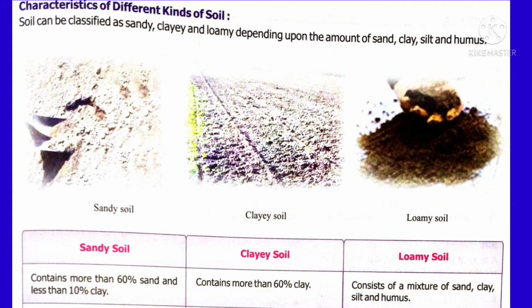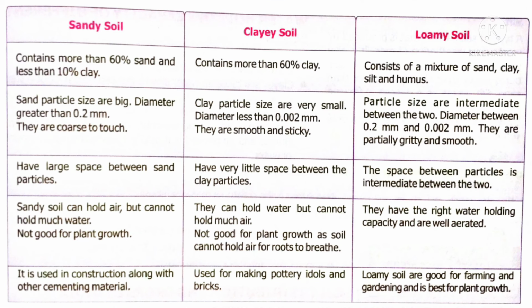Also, we studied that soil has many microorganisms which are responsible for the formation of humus, decaying or decomposing organic matter. Soil also has water particles which help the roots of the plants absorb nutrition along with the water from the soil. Today we discuss the different characteristics of different kinds of soils.